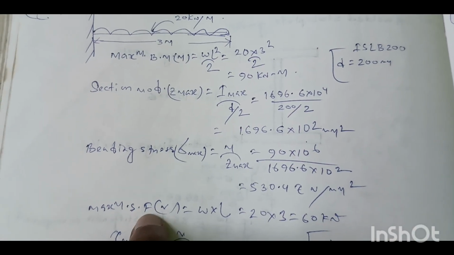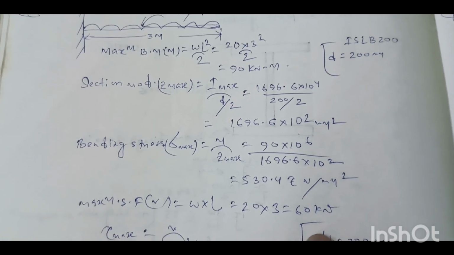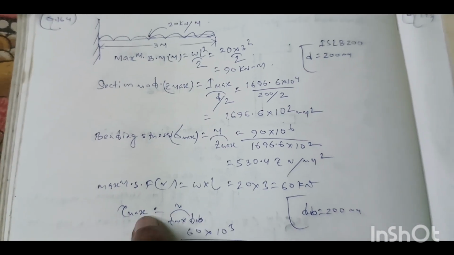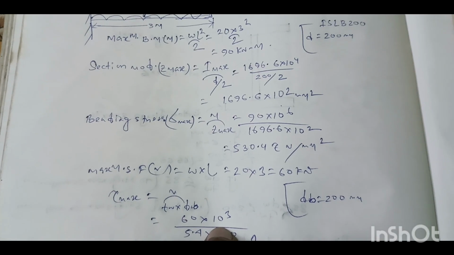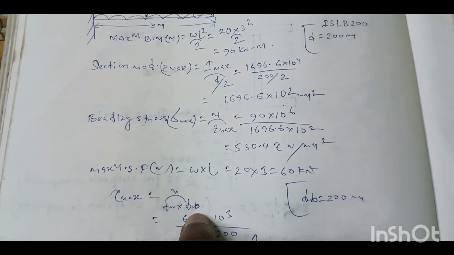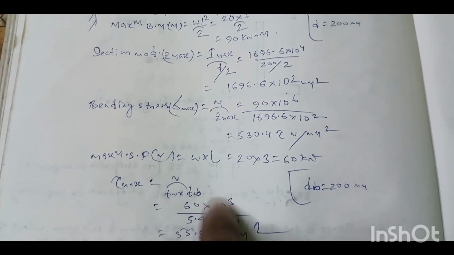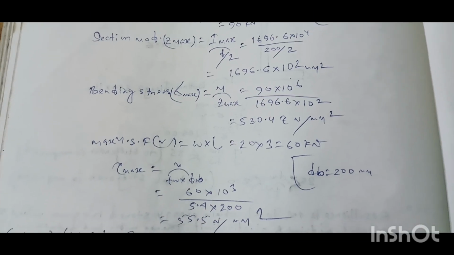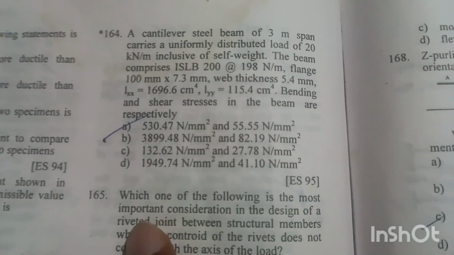We also know that the maximum shear force on this beam will be W into L. So 20 into 3 equal to 60 kN. So the maximum shear stress tau max will be equal to V by tw into depth of the beam. So shear force value V equal to 60 into 10 to the power 3 divided by 5.4 into 200. tw is the thickness of the web. So tau max will be equal to 55.5 Newton per millimeter square. So option A is the right answer.